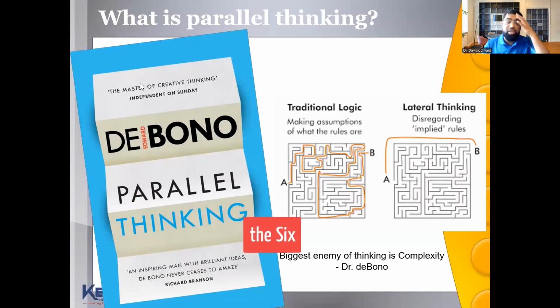So the author of the six thinking hats is called Edward de Bono. Look at the way he's written Edward also. This is a creative man. He's given some of the most creative ideas called parallel thinking, lateral thinking, where you have to go this way. Lateral thinking is just going from A to B outside. Edward de Bono is the master of mind mapping also. He said, we look at six thinking hats. What are the six thinking hats? What does he say?